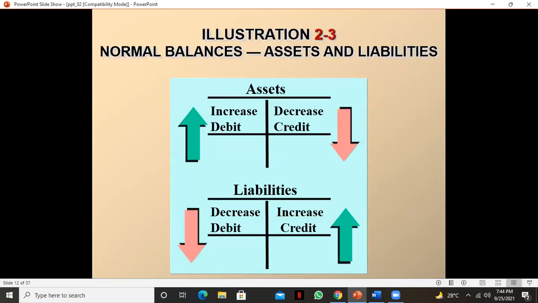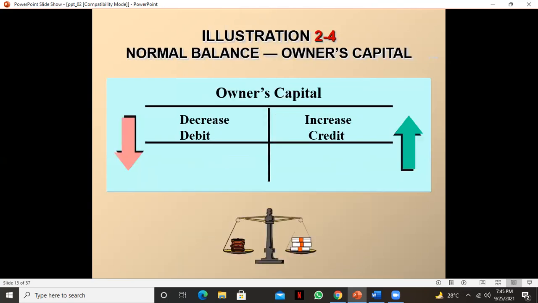Whatever we discussed earlier will be discussed right now. See here, if asset increases, then it is debit. If it decreases, then it is credit. If liabilities increase, then it is credit. If liabilities decrease, then it is debit. Asset normal balance is debit balance. Liabilities normal balance is credit balance. And owner's capital, if it is increased, then it is credit, and if it is decreased, then it is debit. Owner's capital will always give you a credit balance.